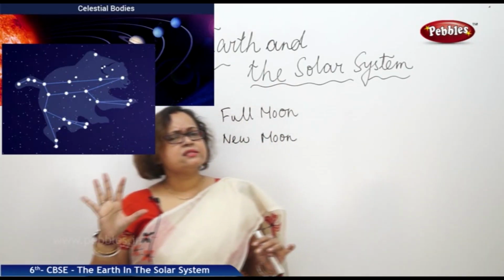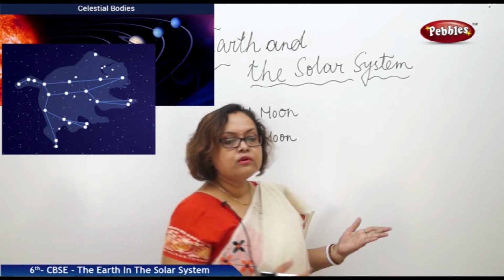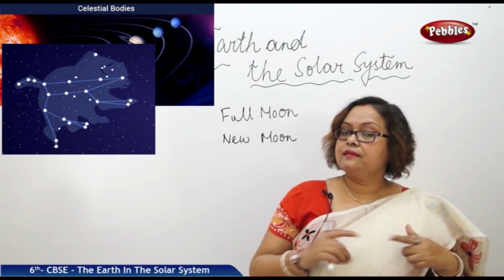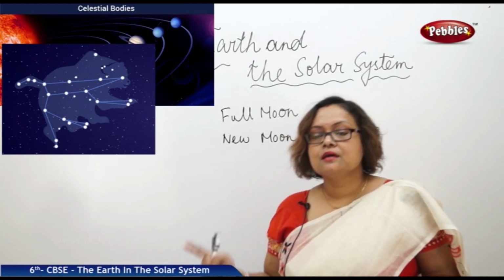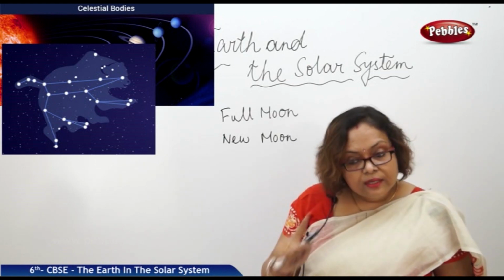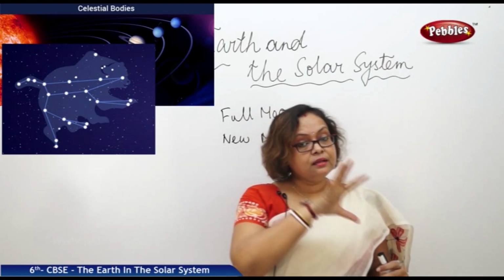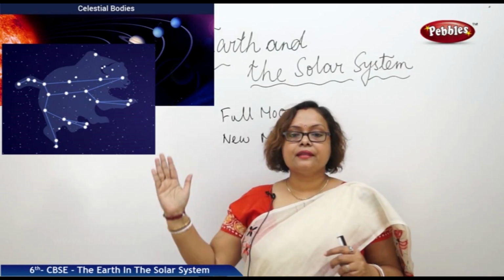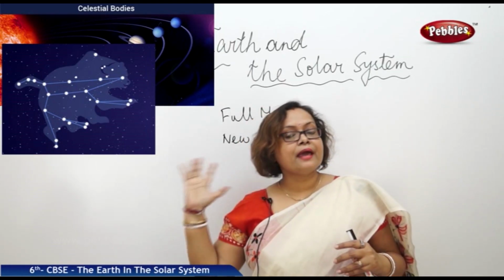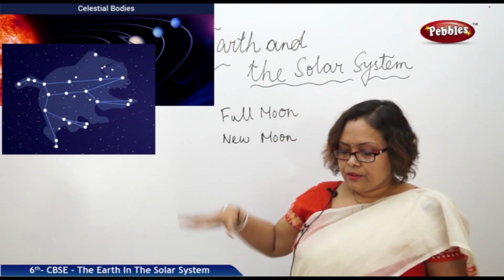The sun, moon, all the planets, whatever is there in the sky, they are all celestial bodies. Some celestial bodies are very big and hot. They have their own light and that is the reason we can see them twinkle at night. They are called stars. Sun is a star like that, the only star we have in our solar system. And the sun has 9 planets. It was 9. Now it is claimed as 8. Some planets are revolving around the sun.